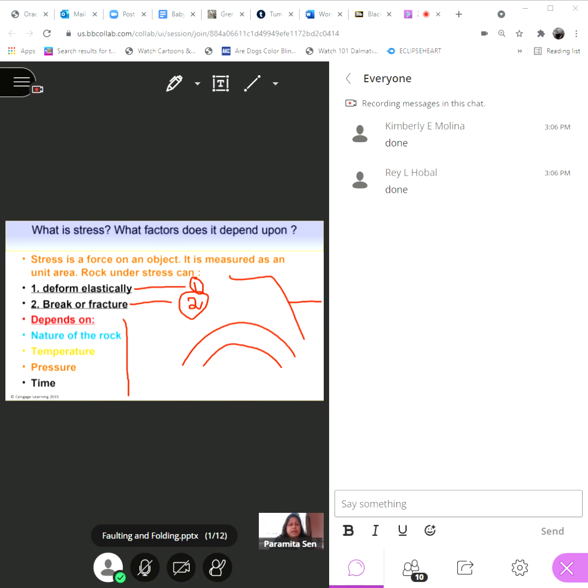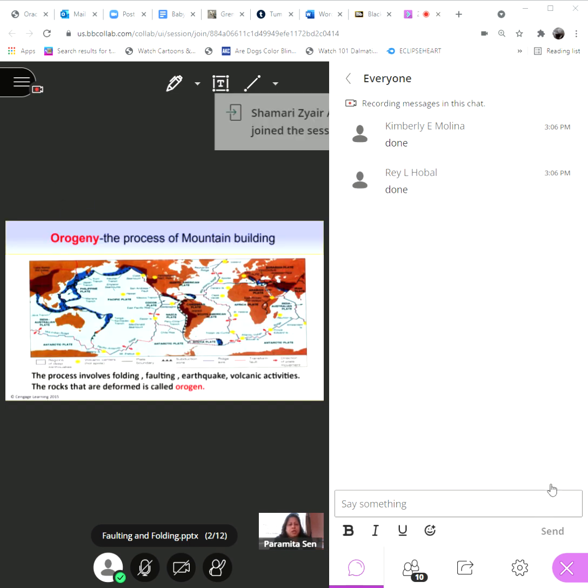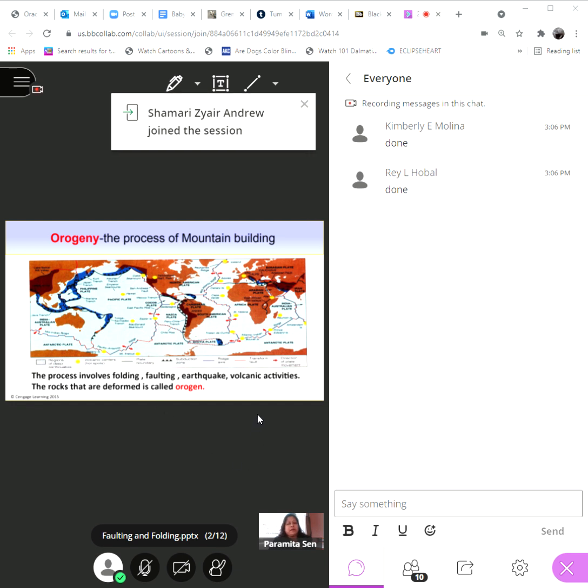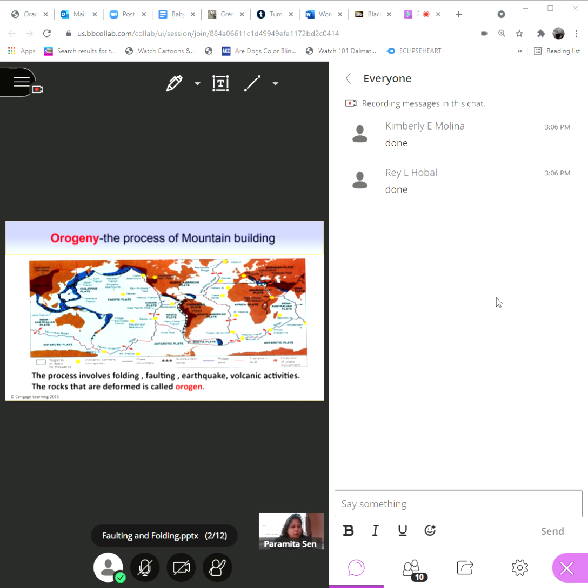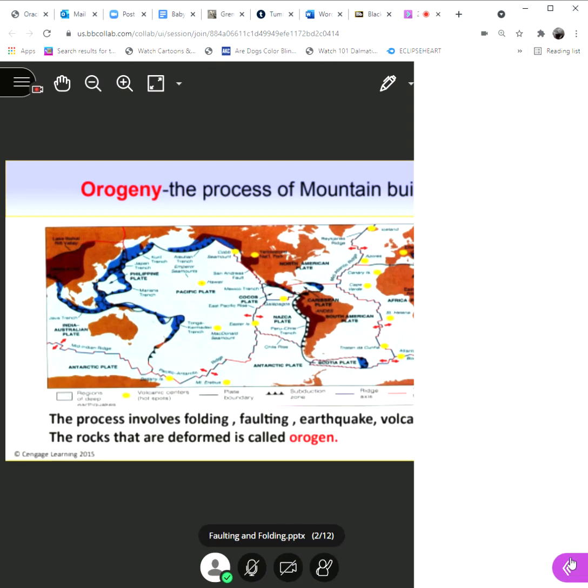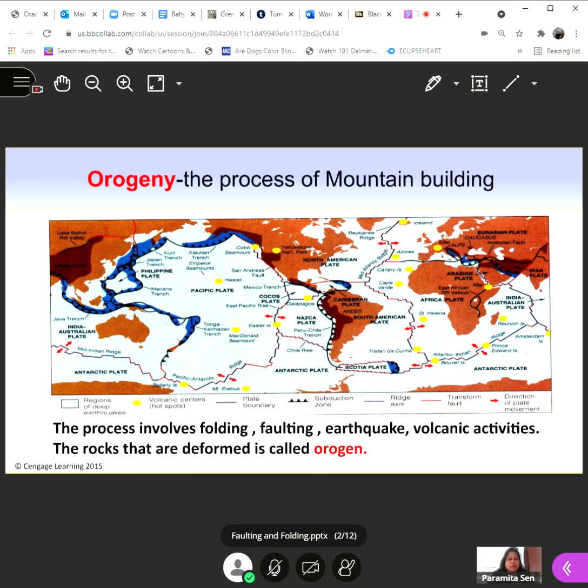Okay, great. Now, when we see a mountain, how is a mountain formed? If you look at this particular slide very carefully, you can see mountains in most of the plate boundaries. Most of the plate boundaries are shown as mountains. For example, if you look at this, one second.